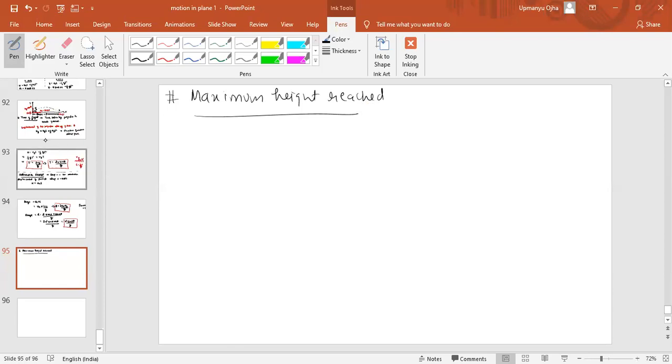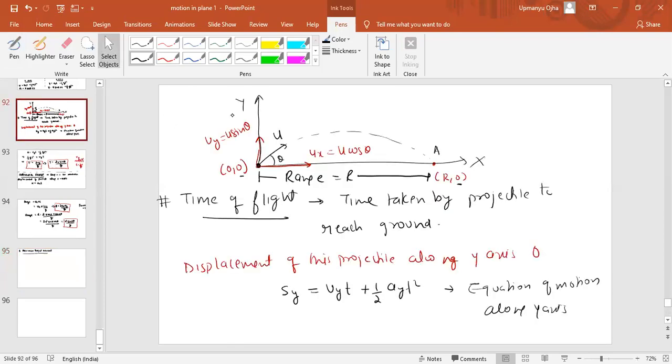See, just see there. You tell me one thing. You throw the object from this point O and it reaches point A. How much time has it taken? Time of the flight. Time of the flight basically means how much time the projectile has taken to reach the ground again. So time taken by the particle will be T only, 2uy by g. So if I have to get the horizontal range, it should be ux into T, the time of the flight.